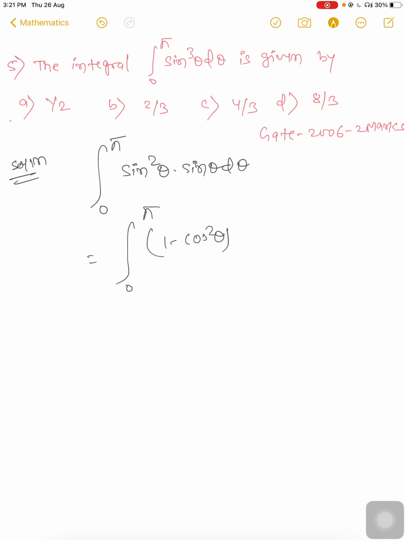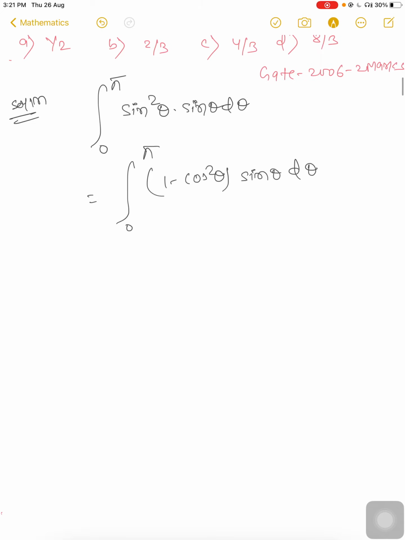Now 0 to pi, we can write 1 minus cos square theta and sin theta d theta. Let us consider cos theta is equal to t. Okay, then what will happen? Minus sin theta d theta is equal to dt.